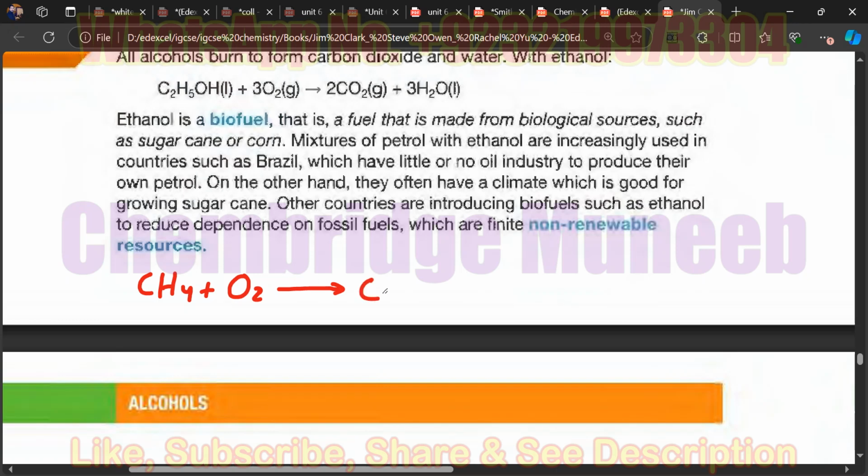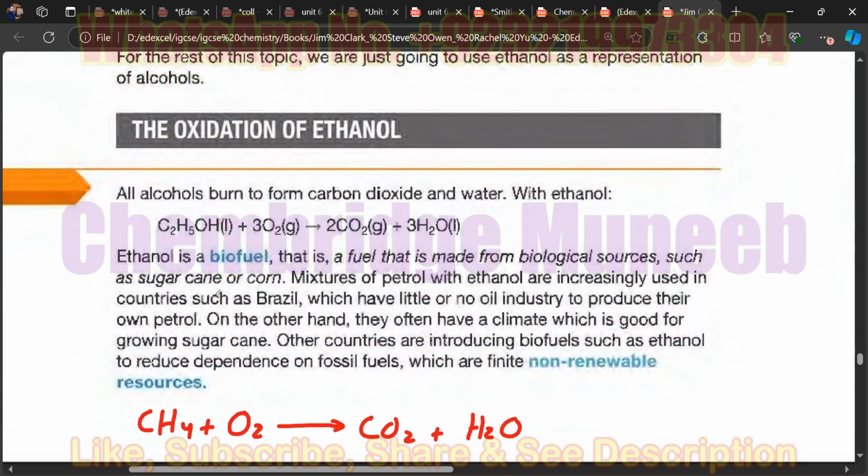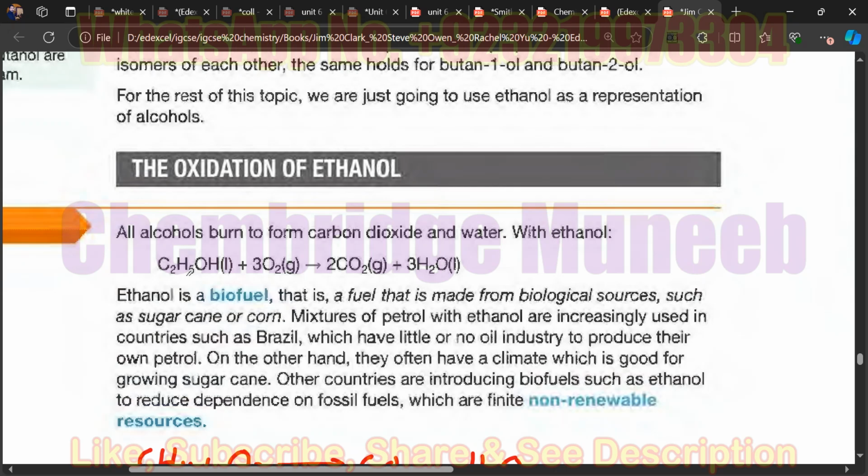Carbon dioxide and water. So basically we can get the same products when we oxidize the alcohol compounds. So here this one is ethanol, and when it is oxidized with oxygen, you will again get the same products, carbon dioxide and water. But the only thing here is that you have to balance the chemical reaction accordingly. So that's the only practice you have to do.